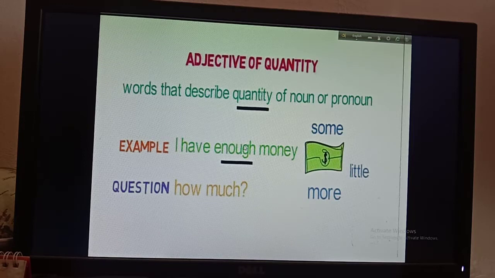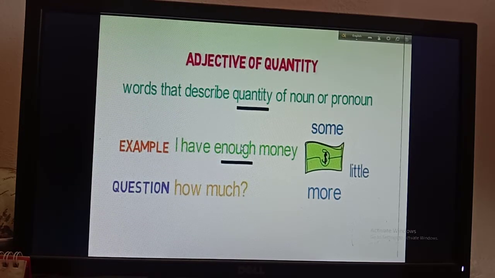We use an adjective of quantity before a noun or a pronoun, and we use this type of adjective to describe the noun or pronoun. You can use some examples from this. If I say I have some money, some becomes the adjective of quantity. If I say I have little money, then little becomes the adjective of quantity. If I say I have more money, then more is the adjective of quantity.